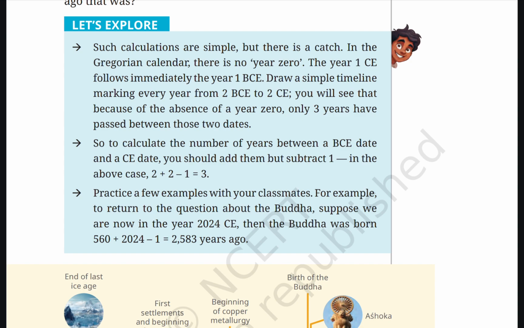For example, to return to the question about the Buddha, suppose we are now in the year 2024 CE. When was the Buddha born? 560 plus 2024 minus 1 equals 2583 years ago.